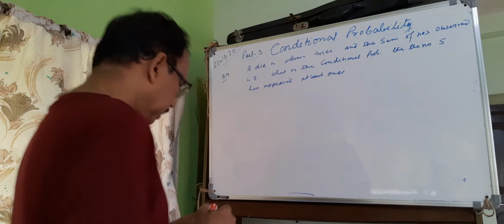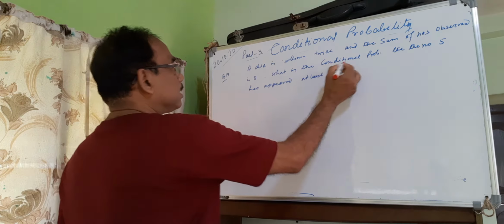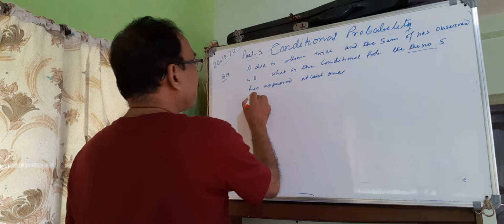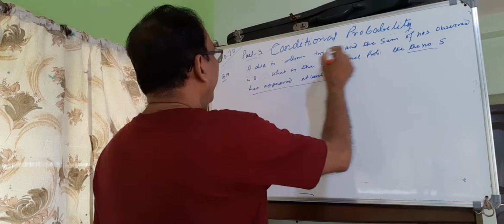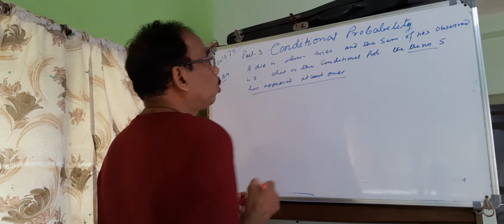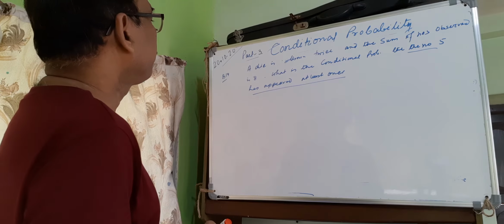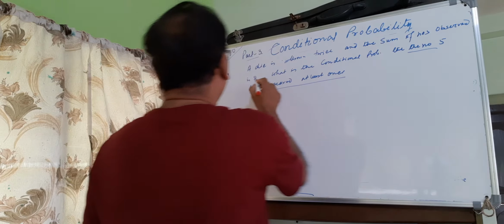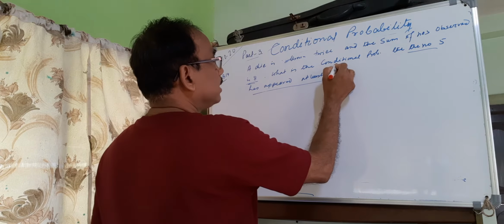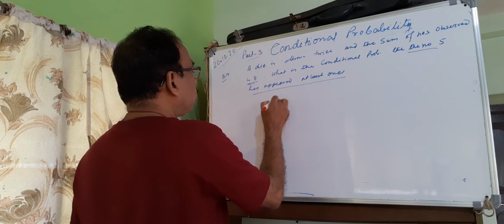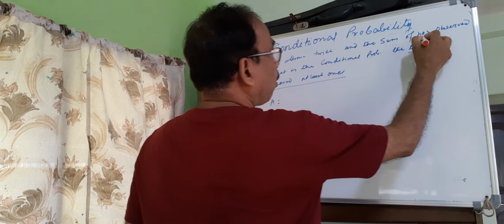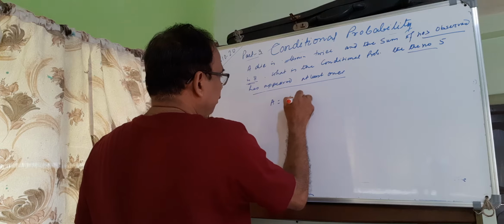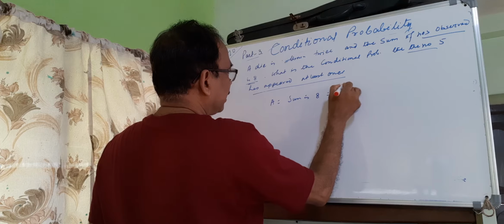Let A be the event that the sum of the numbers observed is 8, and B be the event that the number 5 has appeared at least once, when a die is thrown twice. So A is the event that the sum is 8.